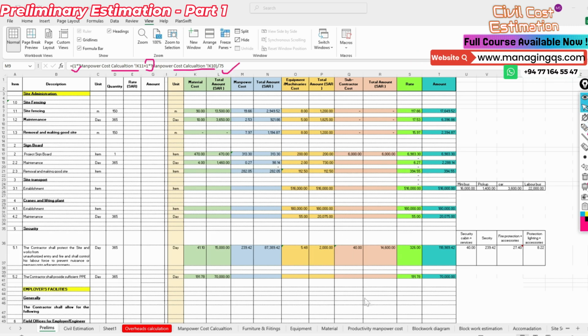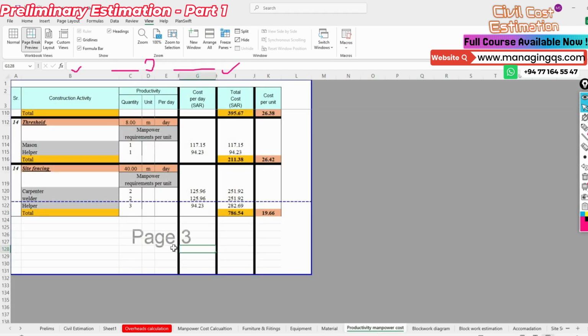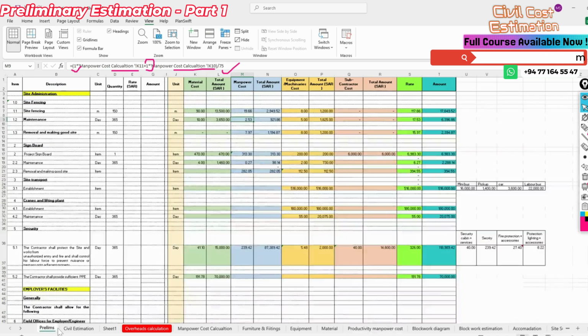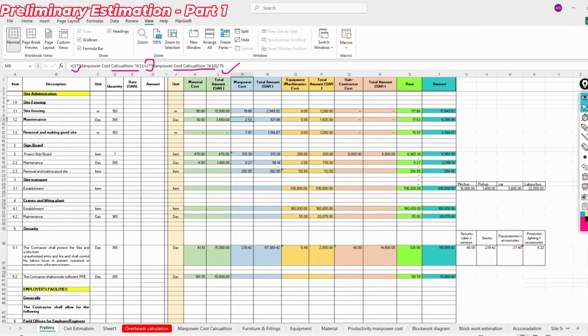So during our labor cost, the productivity period, sorry, just wait. You can see here the 75 means these two labors can manage or maintain 75 meters per day, something like this.